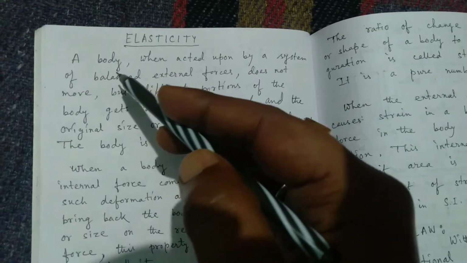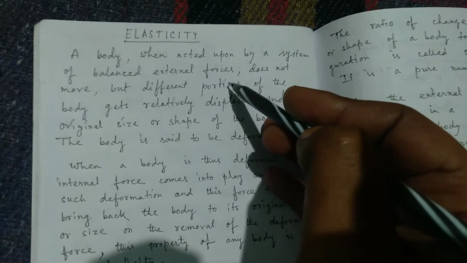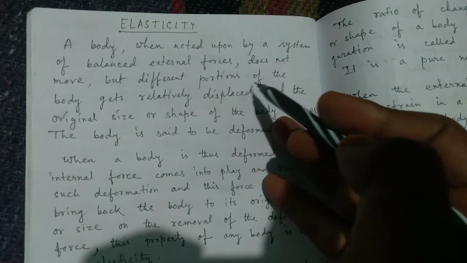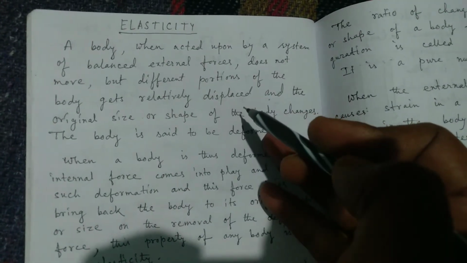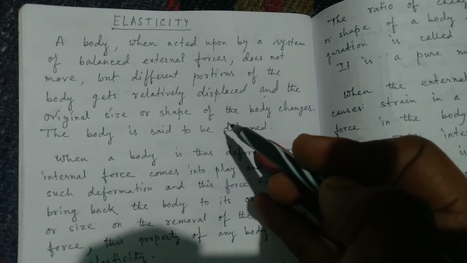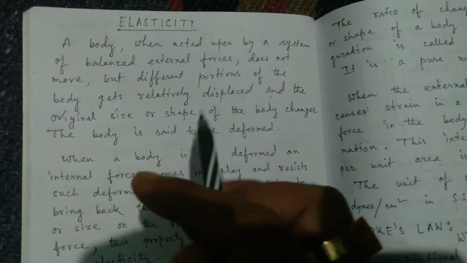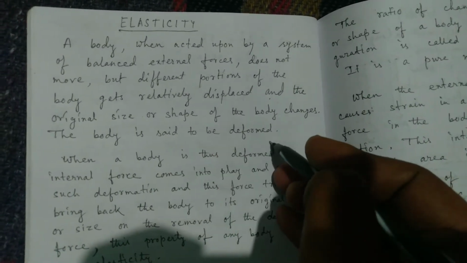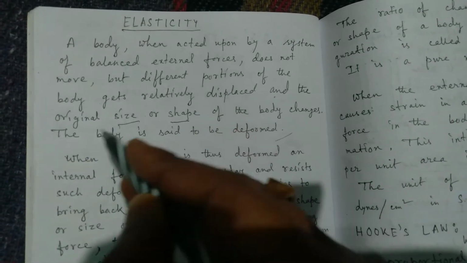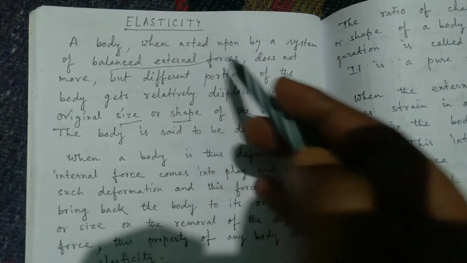So the definition is that a body, when acted upon by a system of balanced external forces, does not move, but different portions of the body get relatively displaced. Then the original size or shape of the body changes, and the body is said to be deformed. It means that the shape and size of the body will not remain as the original under the balanced external forces.